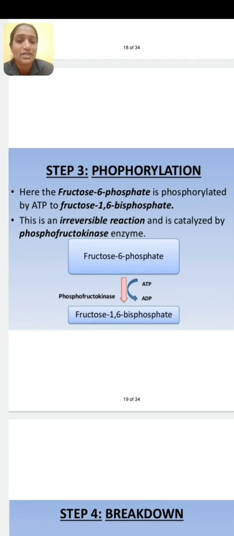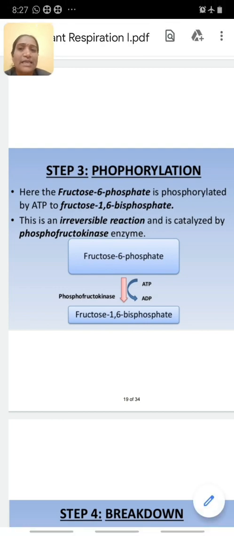Then third step, once again phosphorylation. What is meant by phosphorylation? Addition of phosphate. Here which compound undergoes phosphorylation? Fructose 6-phosphate is phosphorylated by ATP to fructose 1,6-biphosphate. Biphosphate, or you may read it as diphosphate. Look here, in fructose 6-phosphate, only one phosphate is there.